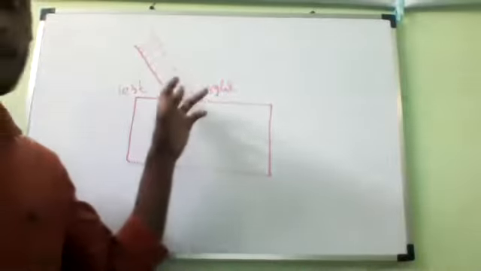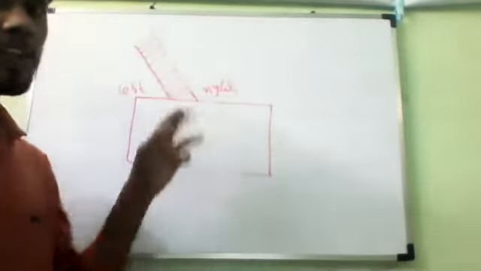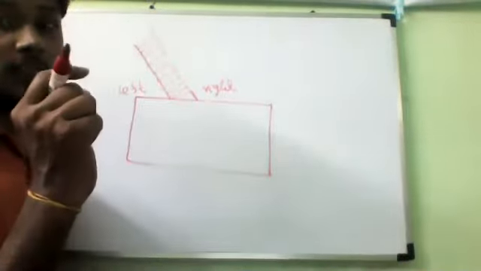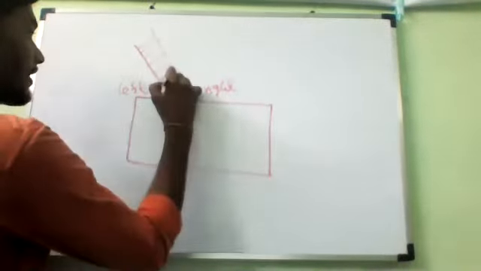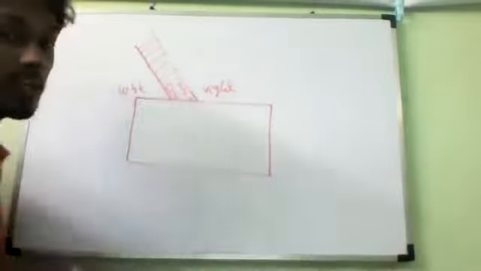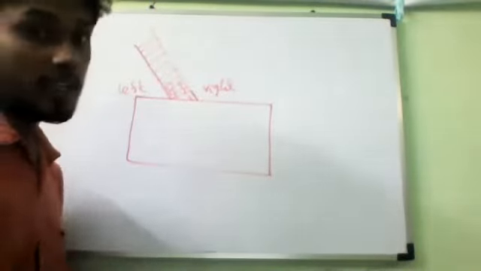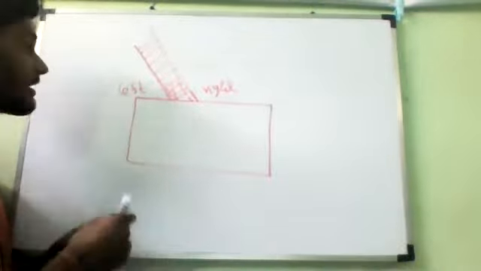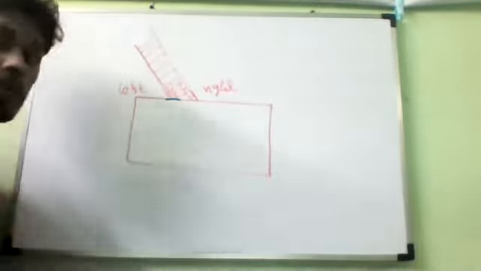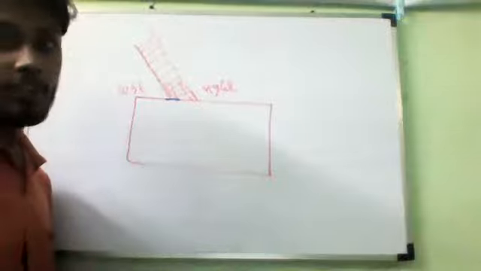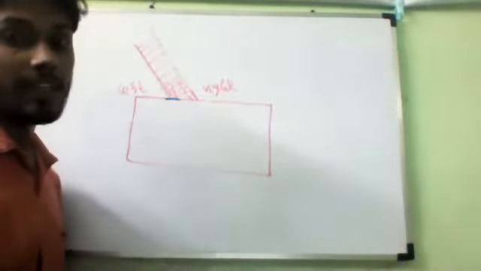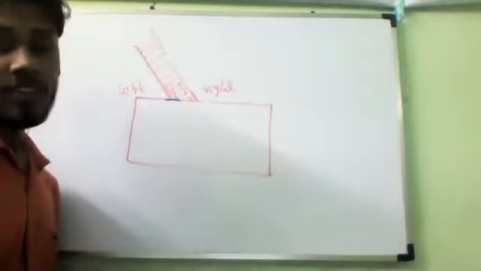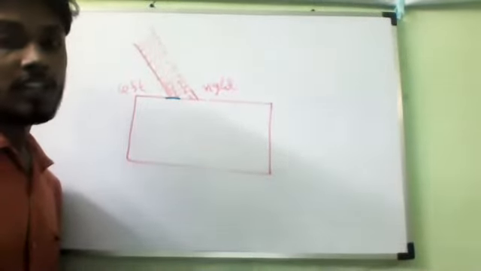So a beam of light consisting of light waves and traveling in air falls on the glass slab obliquely. Then the light waves present on the left side of the beam of light reach the glass slab first. They reach the glass slab first, and so what will happen? The speed of those light waves will definitely decrease. Is it yes or no? Yes, sir. It will slow down first. That is what will happen.